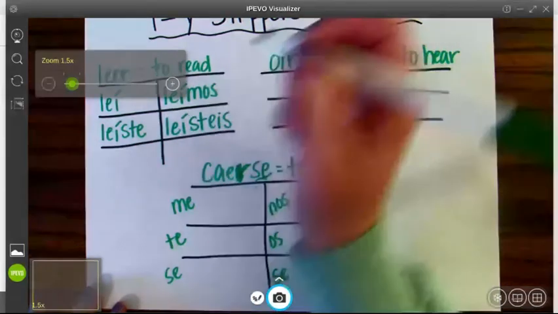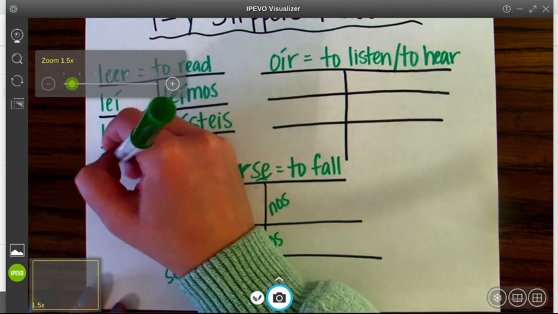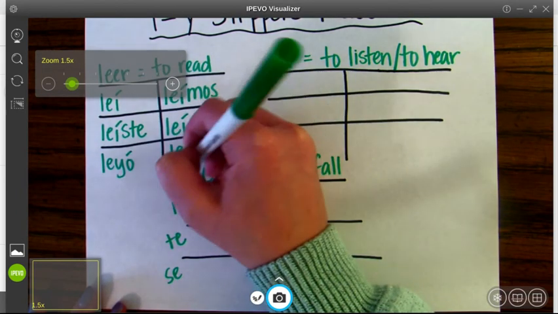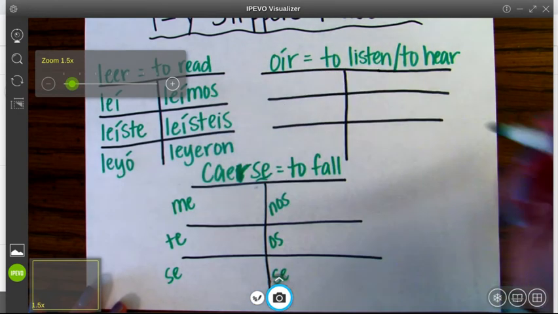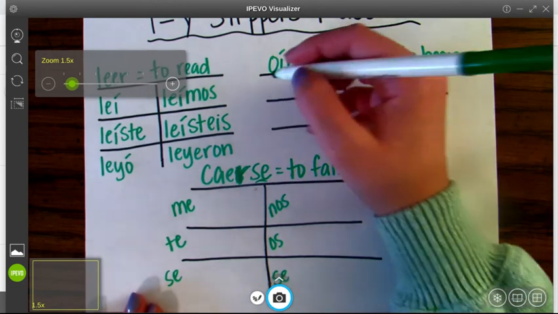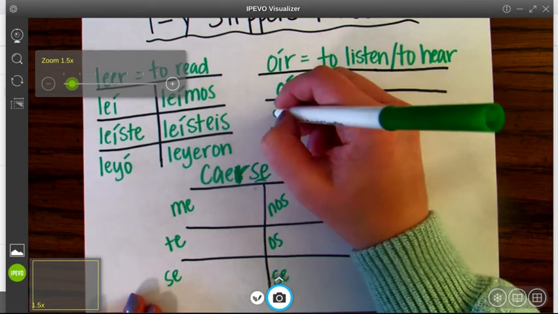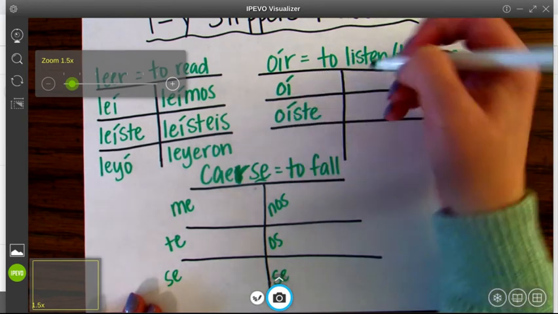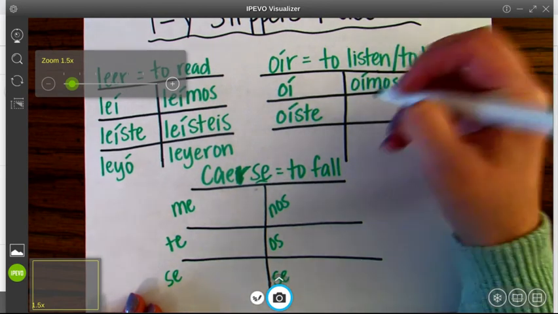And then here we're going to just change that I to a Y. Leyó, with our accent. And in the third person plural, we're not going to put an accent mark, but we are going to change the I to a Y. And it becomes leyeron. They read. Same thing with oír. All of them are going to have accent marks. Yo oí. Tú oíste. Nosotros oímos. Vosotros oísteis.